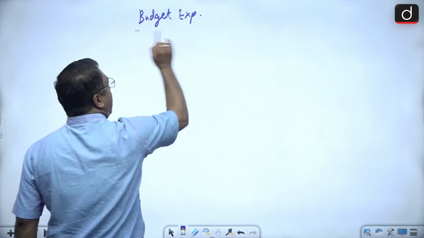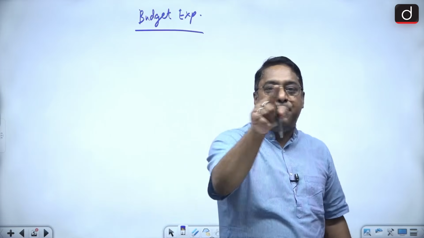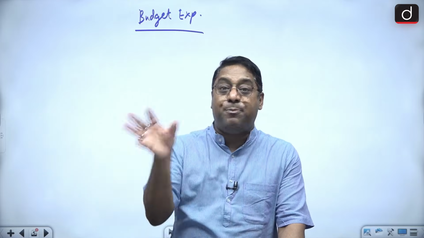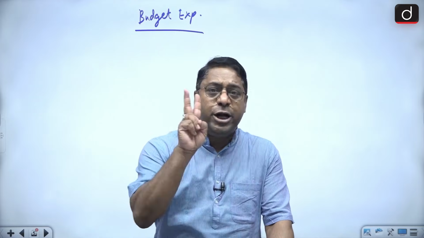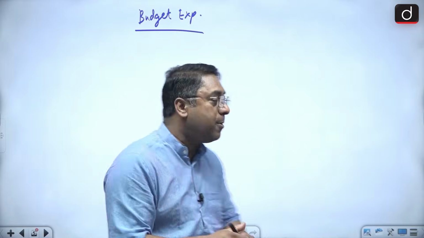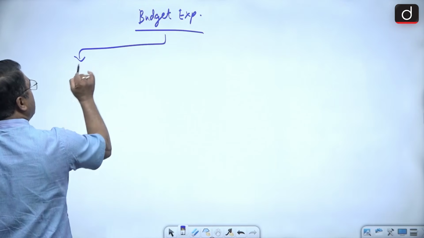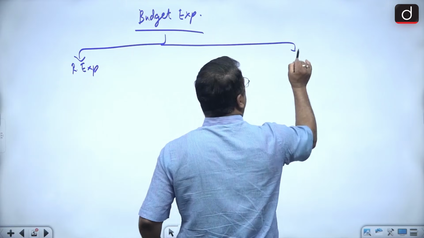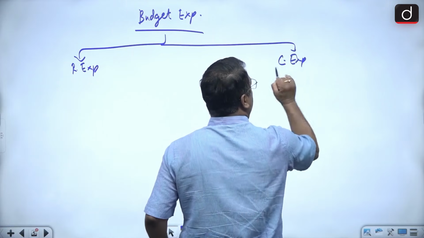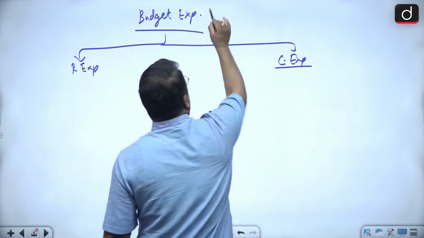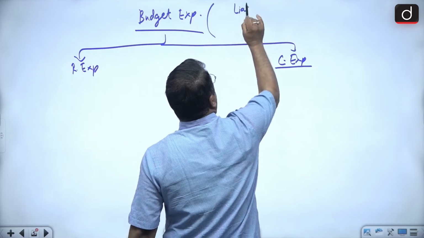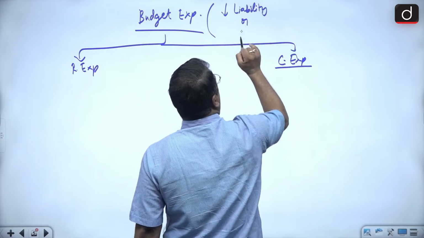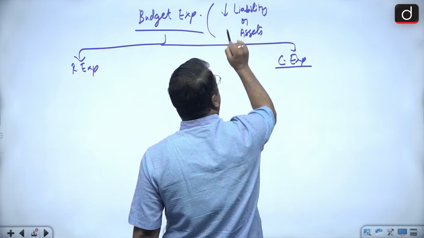expenditure. Now I said to you that after 2017, the plan, non-plan expenditure has been abolished. So we are not going to discuss that plan, non-plan expenditure and all. Only two types of expenditures we are going to discuss. That is, one, the revenue expenditure, and the other one, the capital expenditure. Now please remember, when I am saying expenditure, then the liability reduces or assets, what happened?